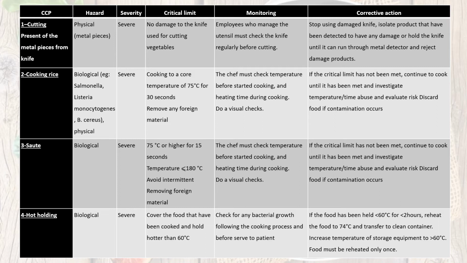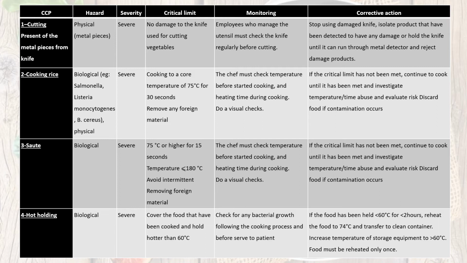So the second one is cooking the rice. The hazard that may occur here is biological and physical hazard. The biological hazards may be Salmonella, Listeria monocytogenes, and Bacillus cereus. So the severity is severe. The critical limit is we have to cook the rice to a core temperature of 75 degrees C for 30 seconds, and we have to remove any foreign material.